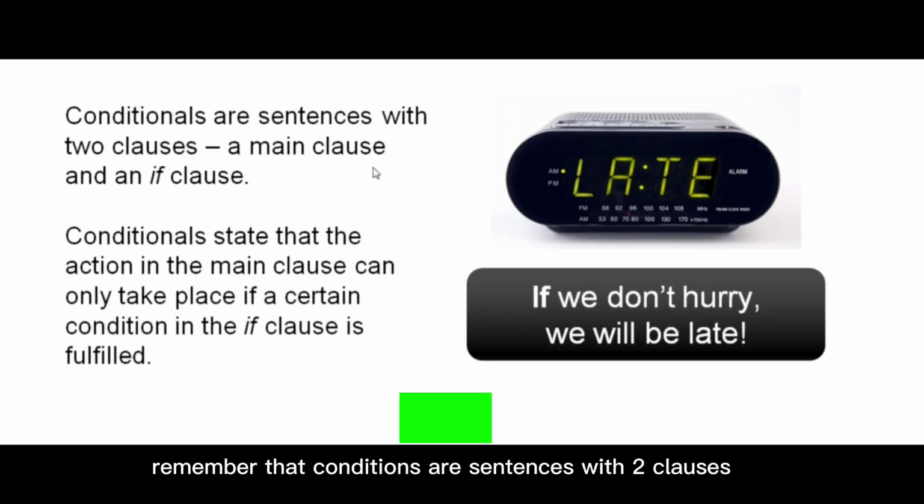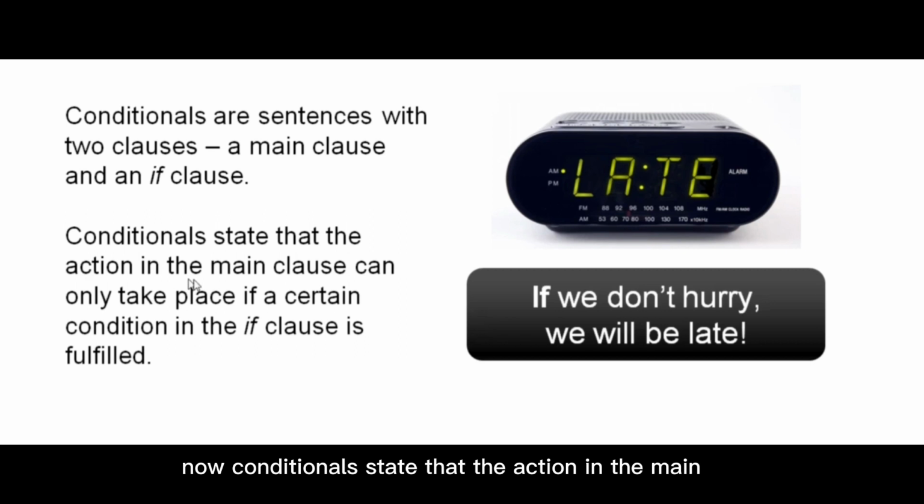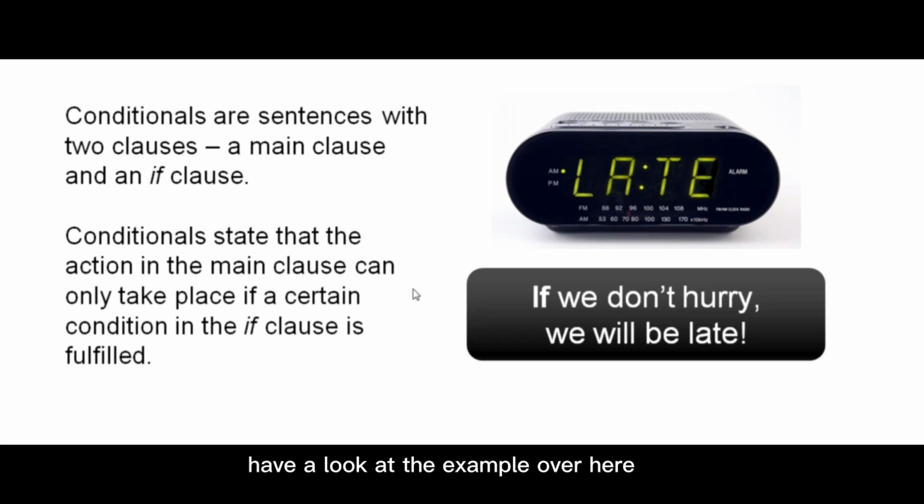Remember that conditionals are sentences with two clauses, a main clause and an if clause. Conditionals state that the action in the main clause can only take place if a certain condition in the if clause is fulfilled. Have a look at the example over here. If we don't hurry, we'll be late. This is a conditional sentence and it's used to state that the action in the main clause, being late, will take place if we don't hurry.